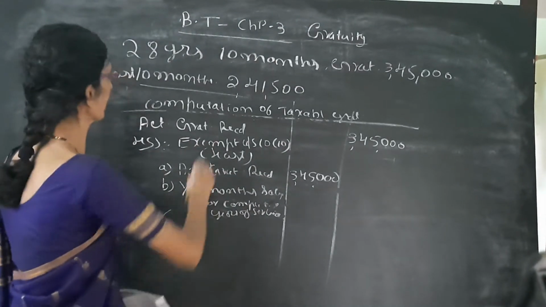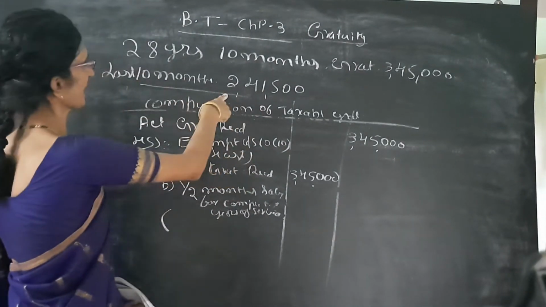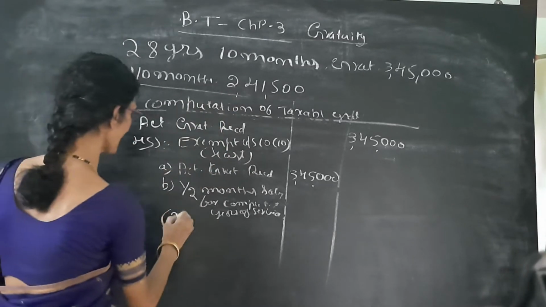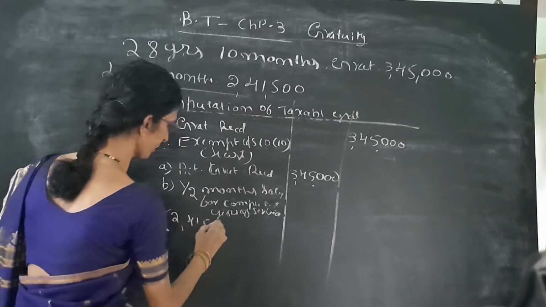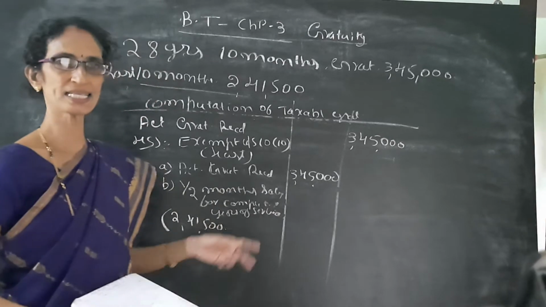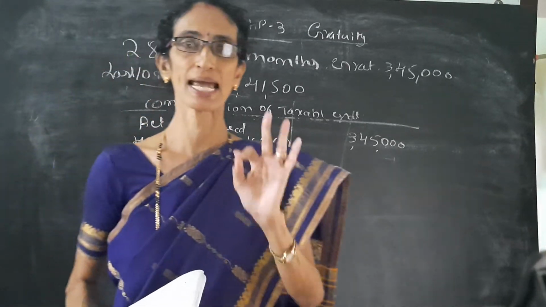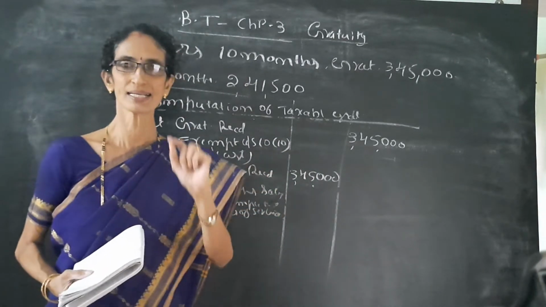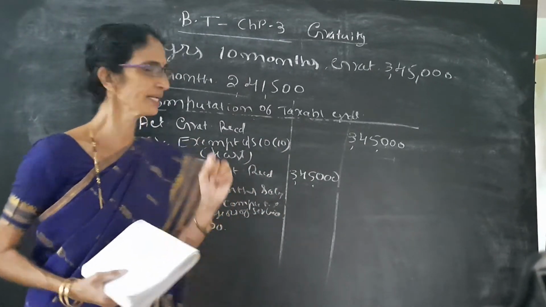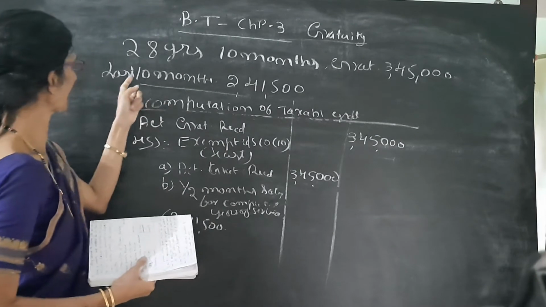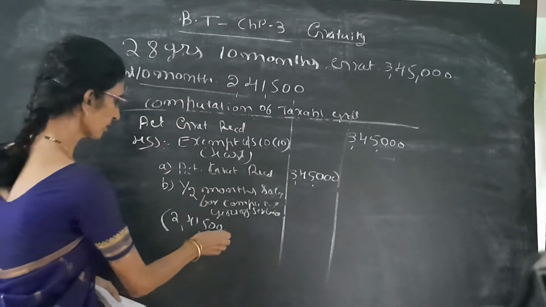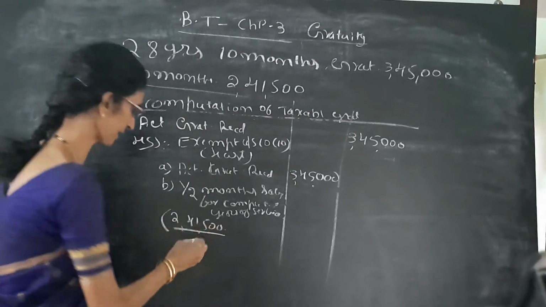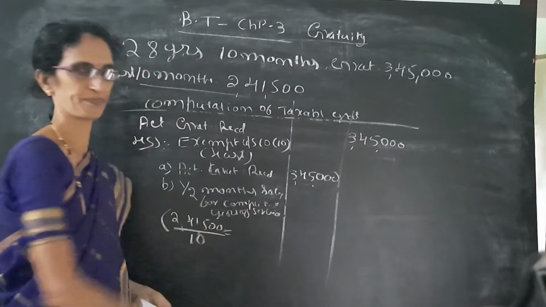So in this problem 10 months salary is given. 10 months salary is 2,41,500. But here salary means 10 months average salary. It is important. Here salary, basic salary means 10 months average salary. But here clearly given last 10 months salary. So 10 months salary, average salary means we have to divide by 10.